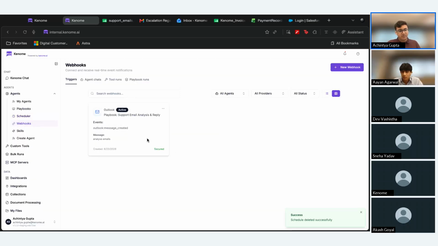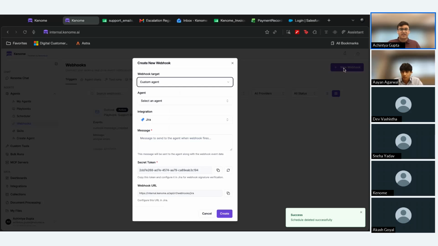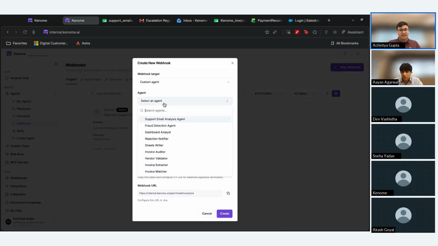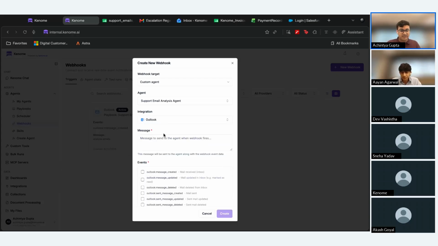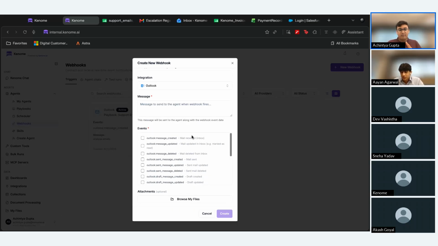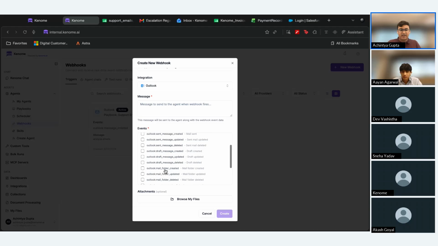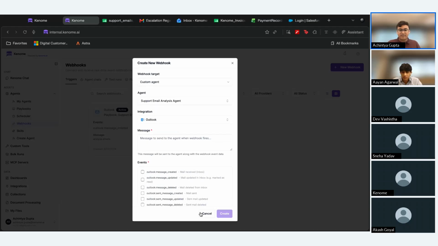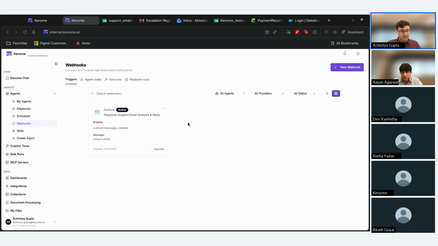Similarly, we can also configure webhooks within the platform. So for example, if I click the new webhook button right here and choose custom agent, again, I can choose which agent. And in this case, we can choose which integration or tool we want this agent to track. So if I want this agent to track Outlook, for example, we can select Outlook and then I can choose what events I want to track. Maybe a mail being received in my inbox, a mail being deleted from my inbox, or maybe a mail being sent. Whatever we wish to track can be tracked over here. And just like that, we can create our Outlook webhook as well.